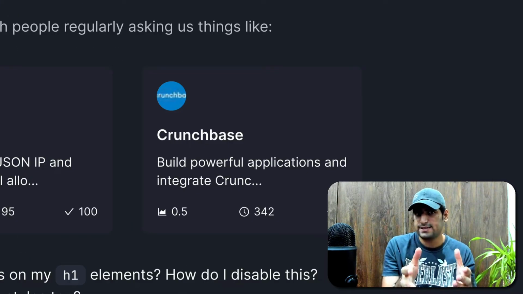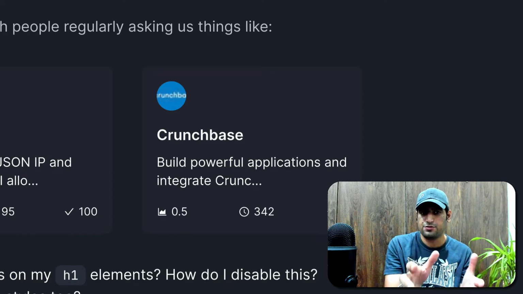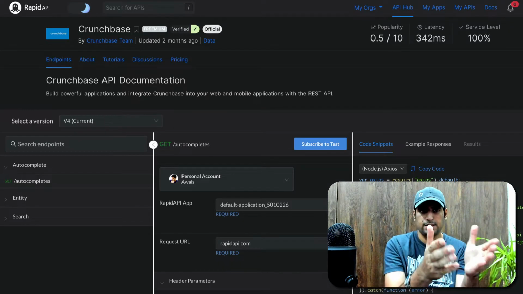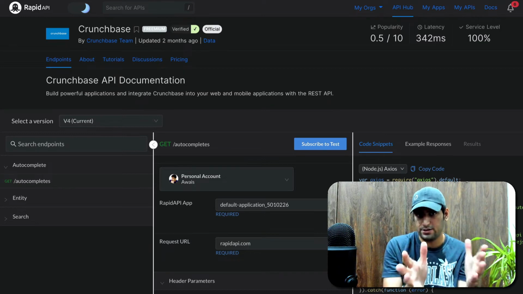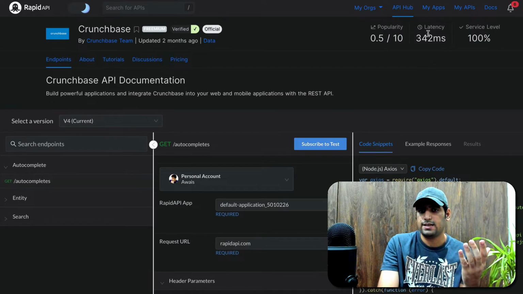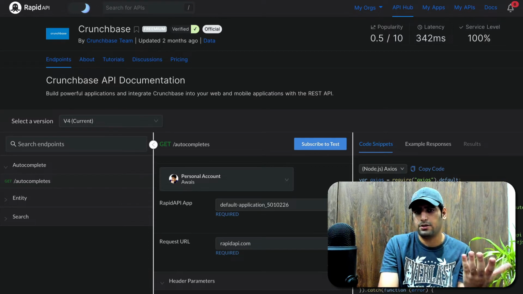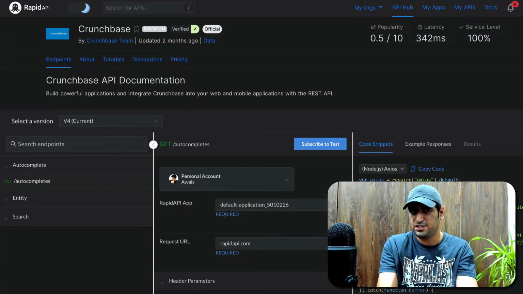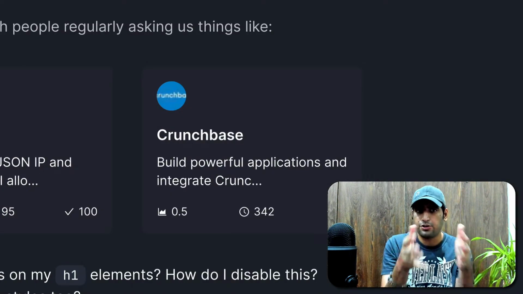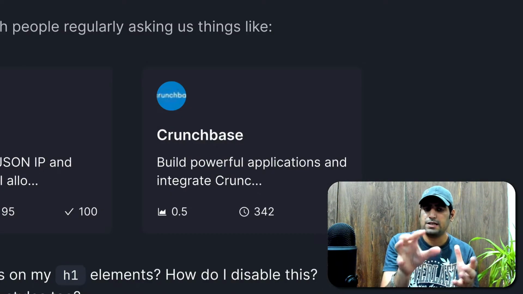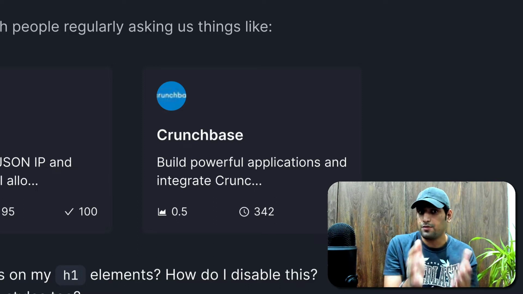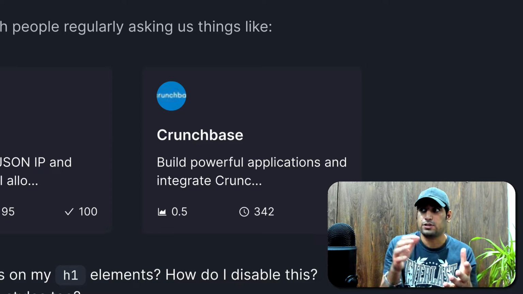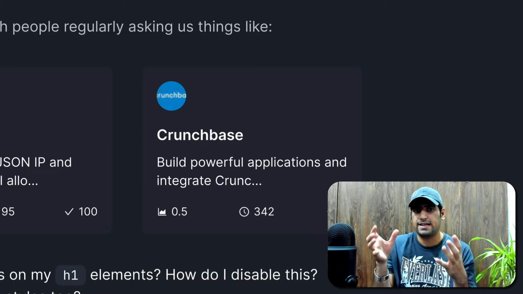For example, here is this React component, which is taking a bunch of data from our Rapid API Hub. So this is Rapid API Hub, and this is a particular Crunchbase API listed on it that you could use. As you can see, the latency and service level this particular API offers. On our DevRel Stack, whenever someone mentions this, it renders as this particular React component with this information listed there on the client side. Some of it is on the client side, some of it is server side rendered, and some of it is, for the sake of SEO, completely statically generated.